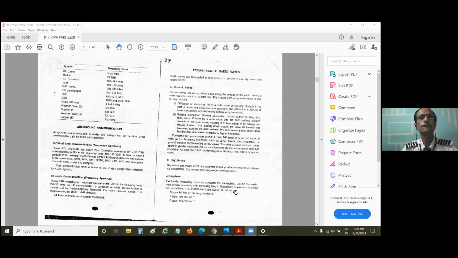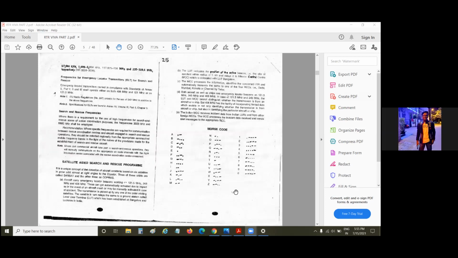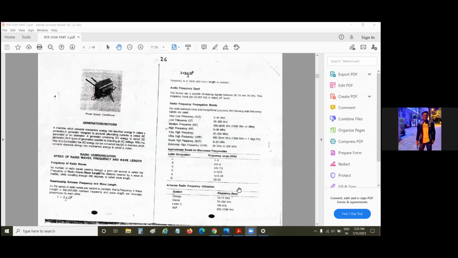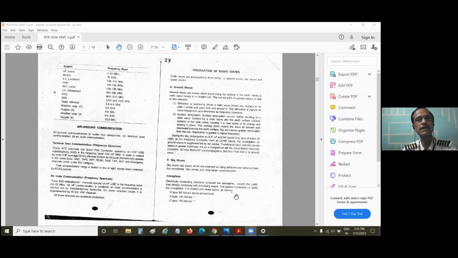All right. Now I hope you have no confusion about these three waves: ground wave, sky wave, and space waves. We are not talking about space waves because we are not using that for communication purposes. But sky waves and ground waves we are using. Ground waves for a shorter distance. Sky waves we are using in such a way.